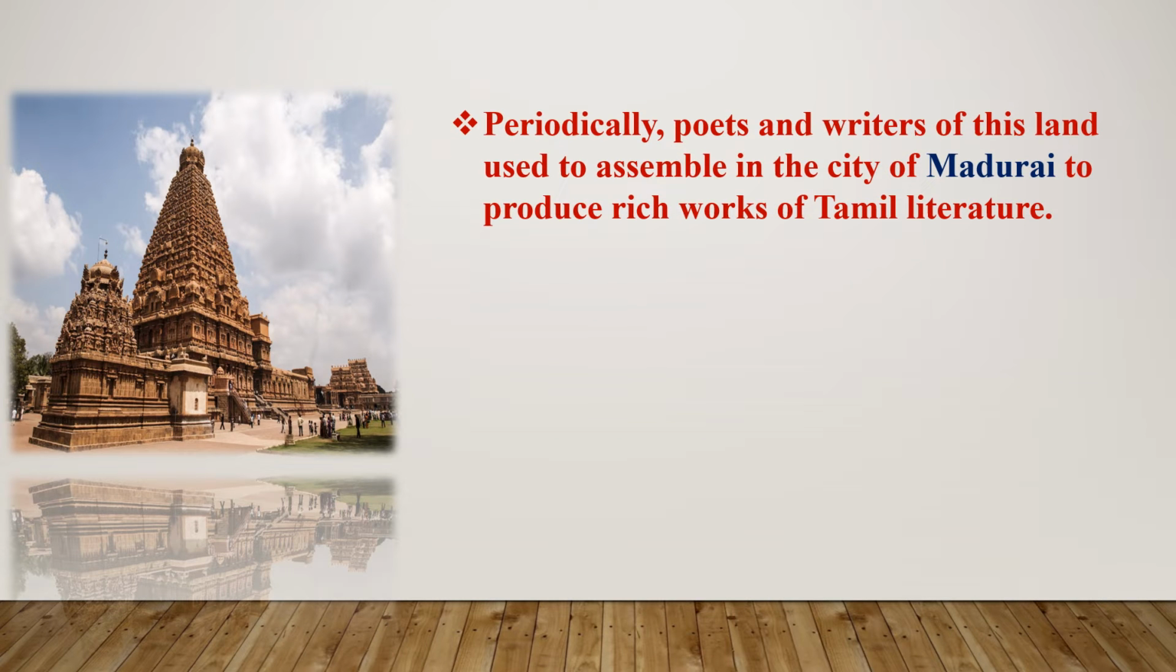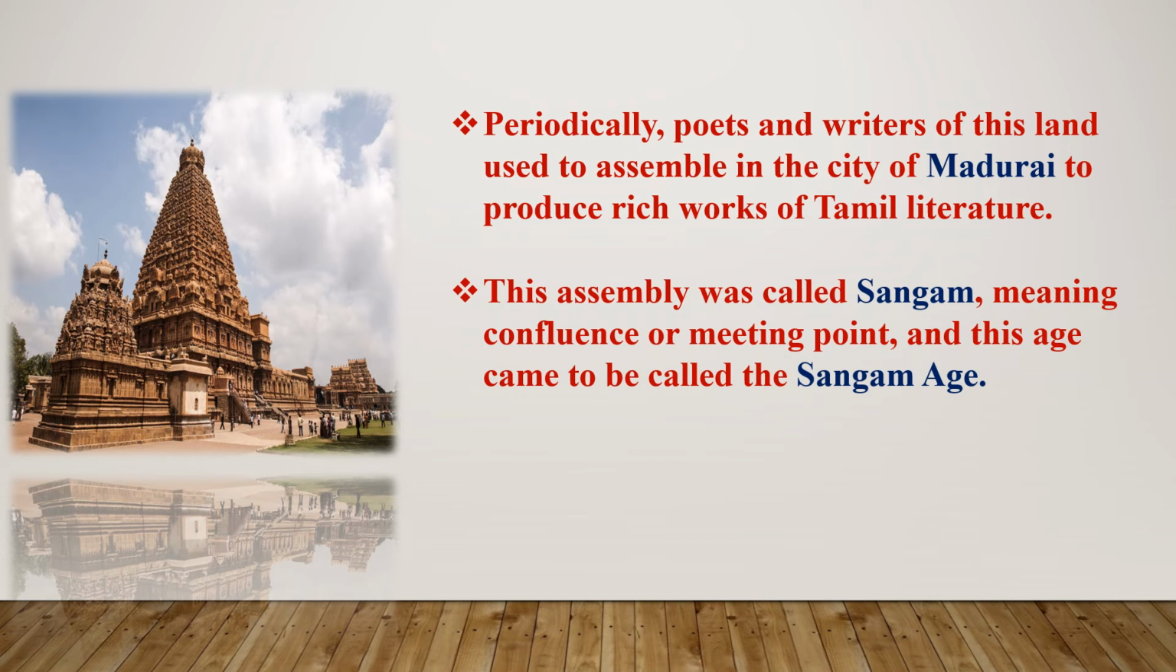Periodically, poets and writers of this land used to assemble in the city of Madurai to produce rich works of Tamil literature. This assembly was called Sangam, meaning confluence or meeting point, and this age came to be called the Sangam Age.